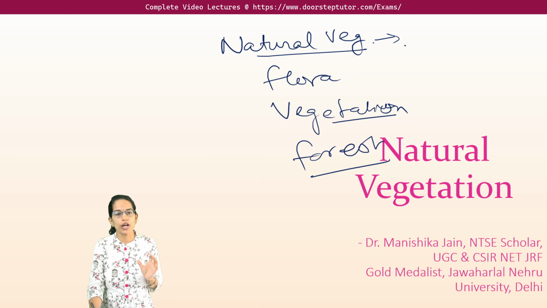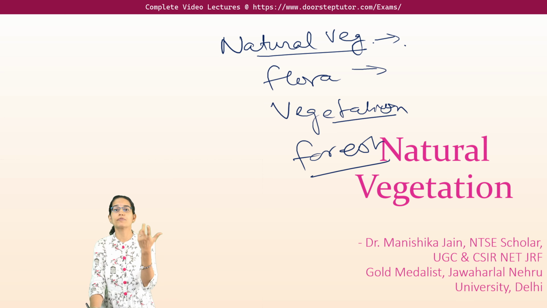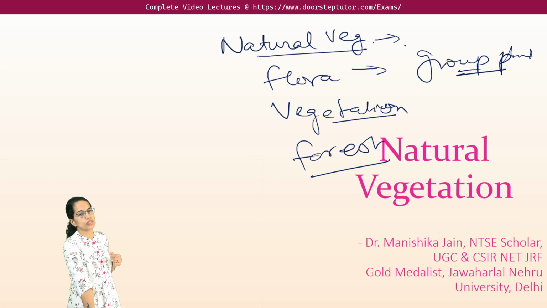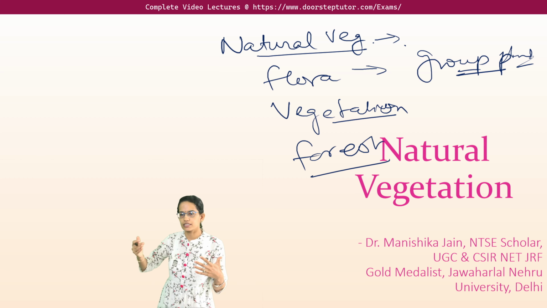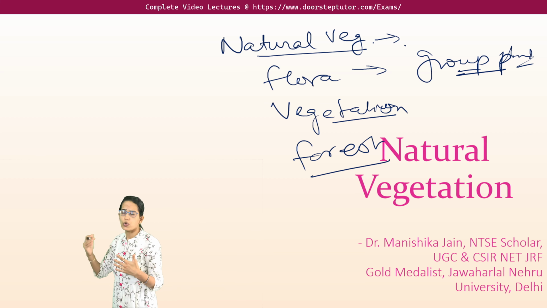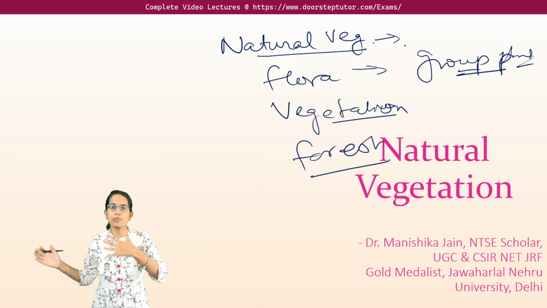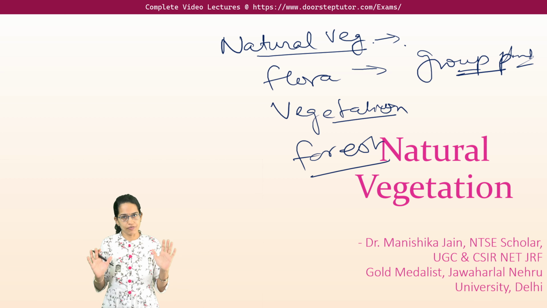What is flora? Flora are the plant species of a specific region or a specific period, usually considered as a group of plant species located in a specific area. So we talk about flora and fauna. Flora is basically the plants and fauna is the animal life, as simple as that.